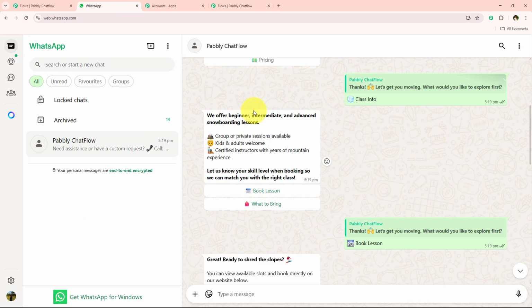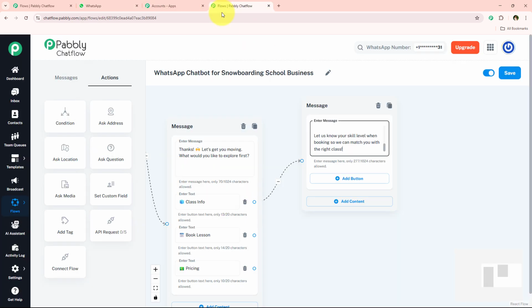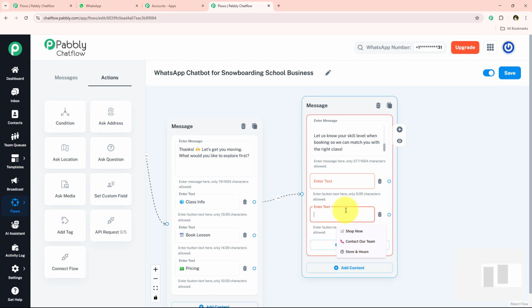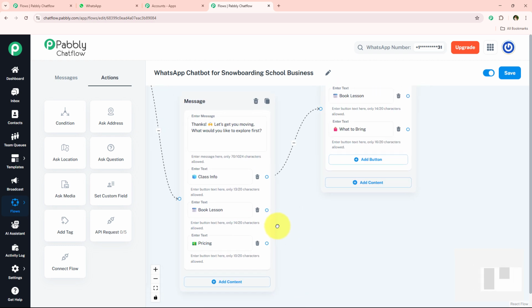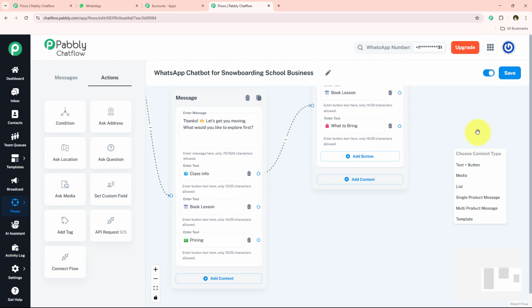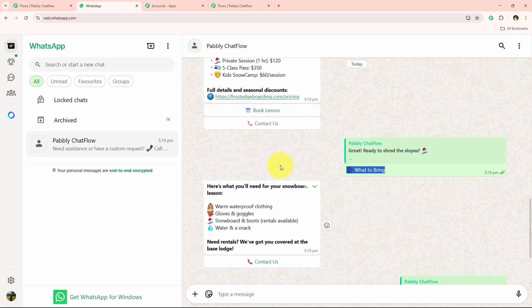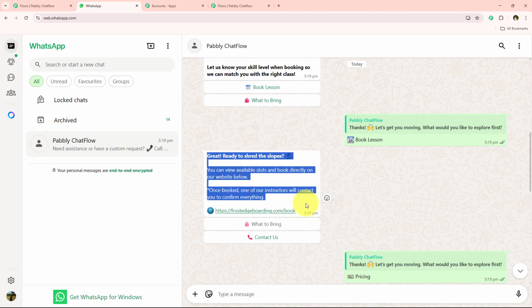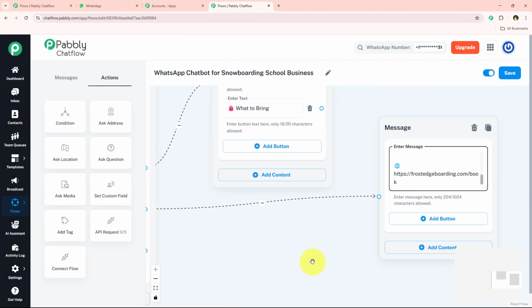And in this class info message, I'm just going to add two buttons of book lesson and what to bring. Alright, so I'm simply going to add two buttons of book lesson and what to bring. So I'm just going to add text in both of these buttons and move on further. And now I'm just going to move on further and set up the message for book lesson. For that, I'm simply going to drag and drop the connection and select the content type as text plus button. And once again, I'm just going to set up the message for book lesson, which is something like this. I'm simply going to enter the same message right over here and move on further.